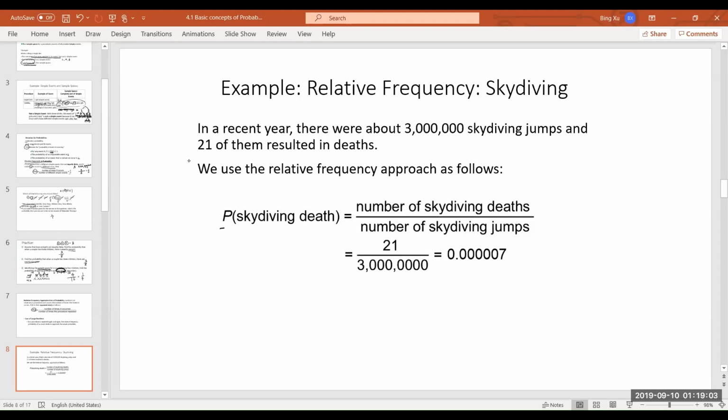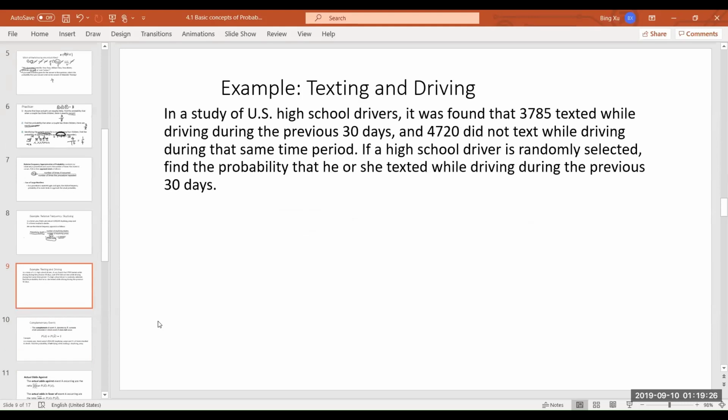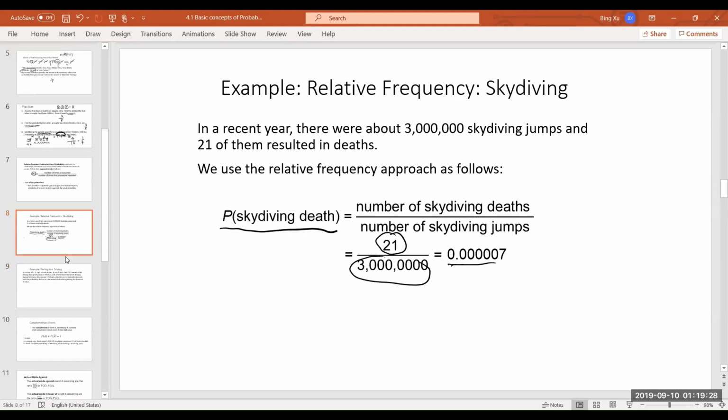Well, here you can say the probability of skydiving and ending up in death is the number of skydiving deaths, which is 21, divided by the overall number of skydiving jumps, which ends up being 0.0007. Okay. Questions on this? Nope. Just based on observation, or based on data.